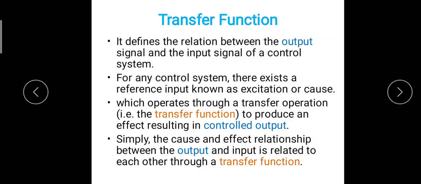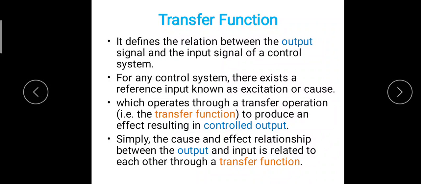This reference input operates through a transfer operation or transfer function to produce an effect resulting in controlled output. Means there is a controlled output obtained through the transfer function only. So there is the reference input which is governed by the transfer function, and we will obtain the desired output or controlled output.